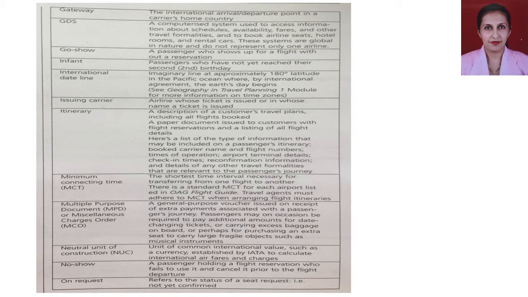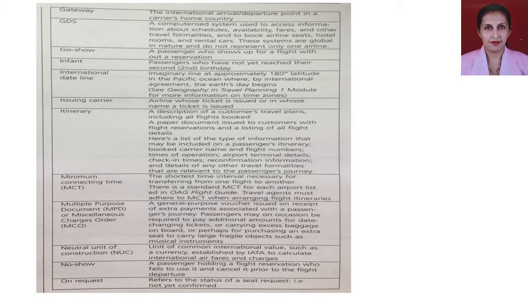At the airport, when a passenger carries excess baggage, he is charged for it. So when he does the payment, he gets a receipt in return. That receipt is usually called a miscellaneous charges order, meaning anything that is extra and that is charged as per the order by the airline and by the other organizations. So that is called miscellaneous charges order or MCO.